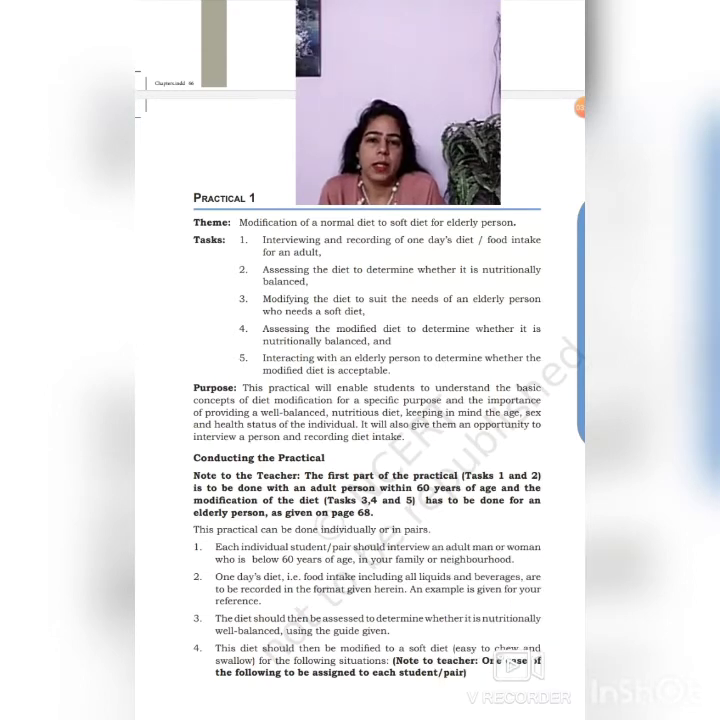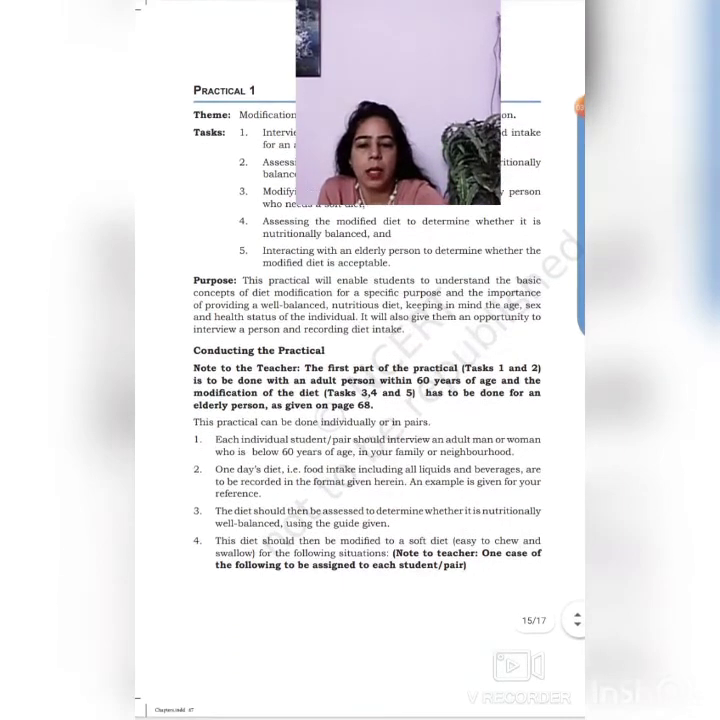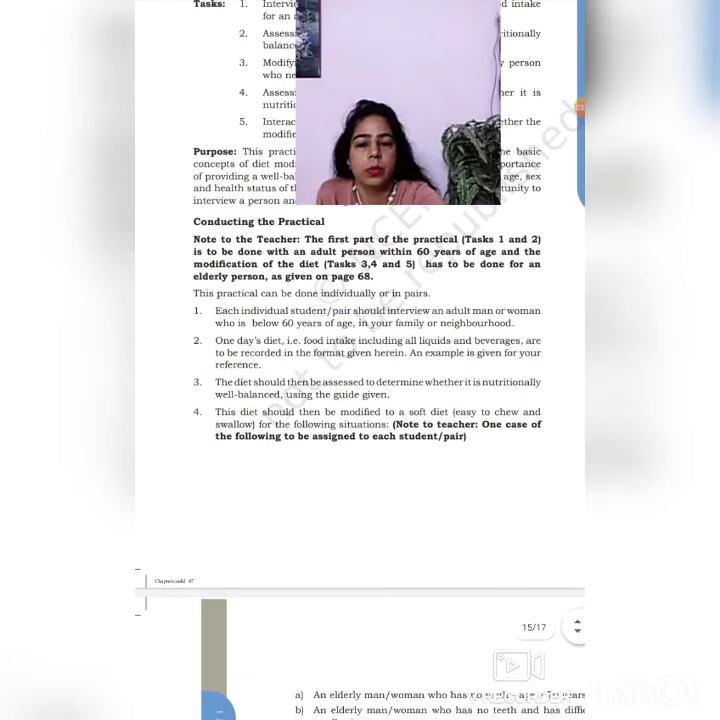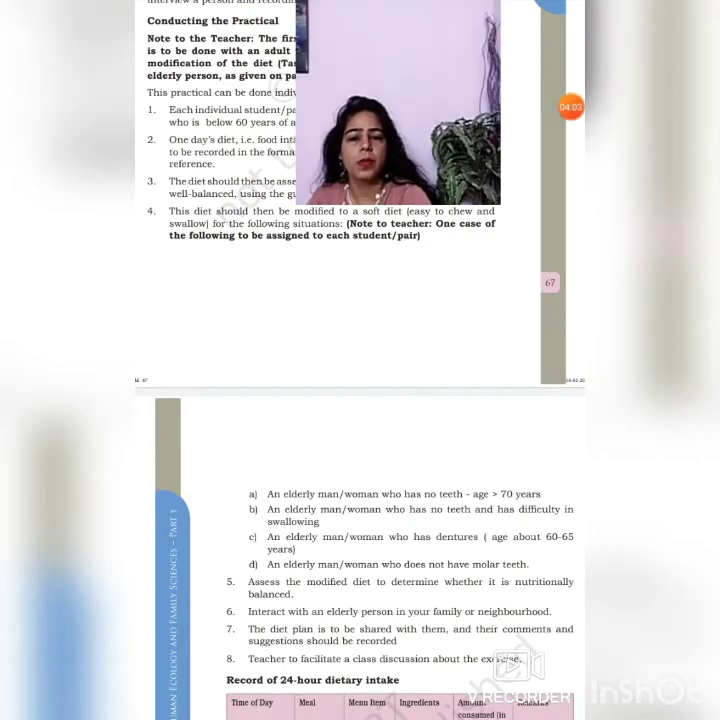So what elderly person would we be choosing? The elderly person that we have to choose is also given here. You can take either an individual, a person. Just a minute, let me show you. So here, the note to the teacher that has been given, you don't have to mention in your practical file. These are the notes for the teacher.